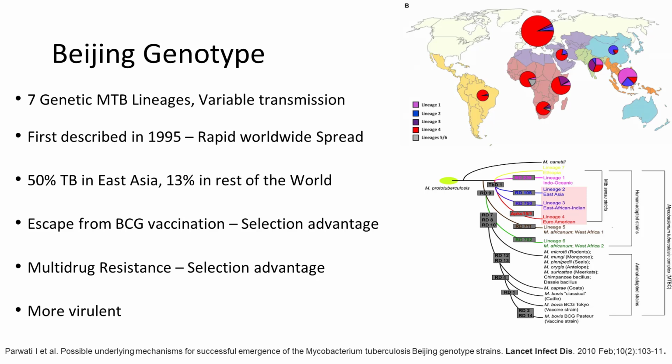This genotype shows escape from BCG vaccination, giving it a selection advantage over other genotypes. Also, Beijing genotype has developed multidrug resistance, giving it another selection advantage over other genotypes. This is also more virulent than other genotypes.